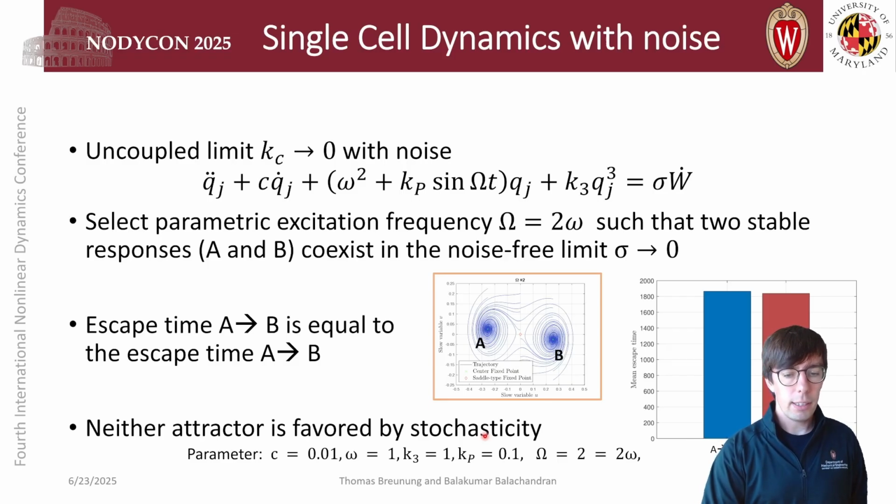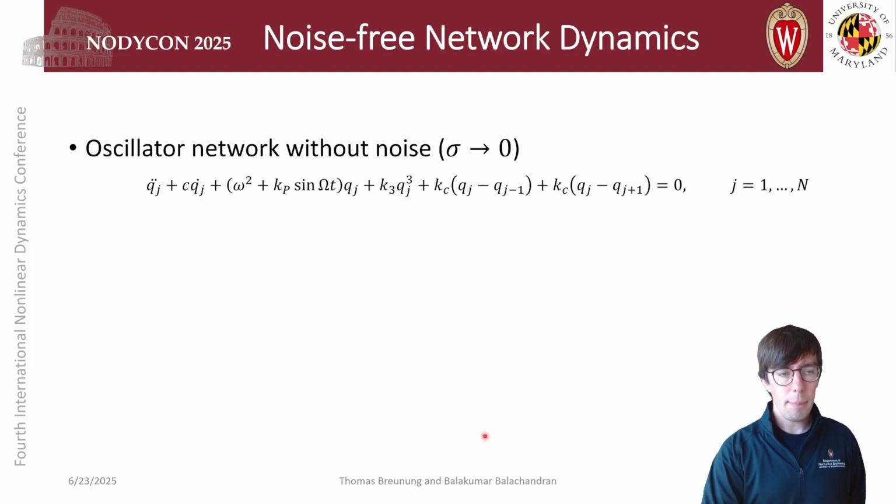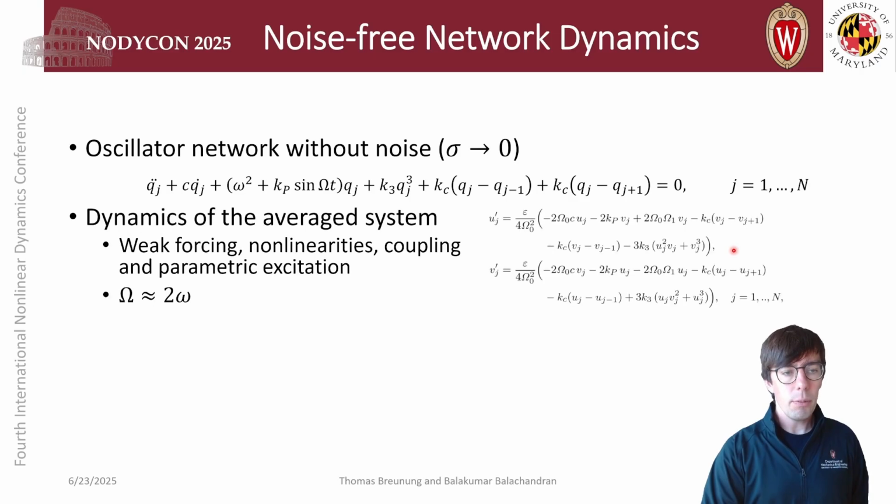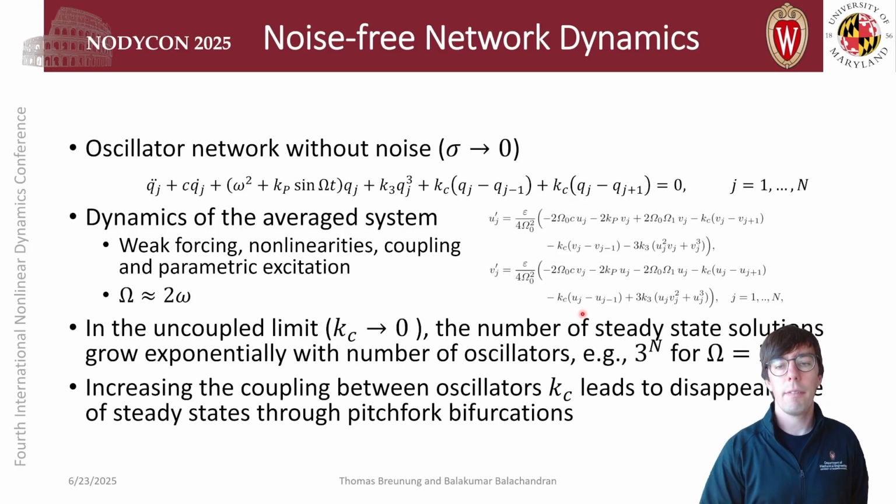We have further advanced with studying the network dynamics. So these are the network dynamics without noise. And again, we can use averaging with the assumption of weak forcing, weak nonlinearities, weak coupling, and weak parametric excitation. Close to the first parametric resonance, we have the following set of equations, which cannot be solved in closed form anymore, but one can have numerical solutions.